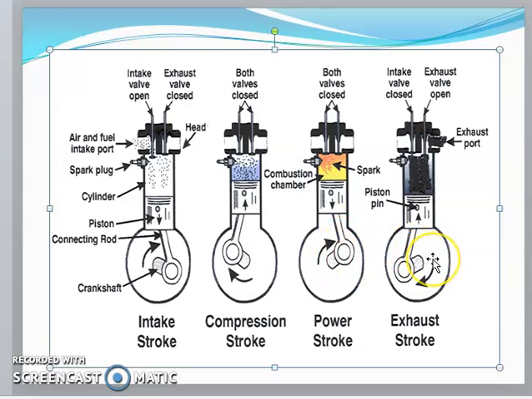And next, the last one, the exhaust stroke. During this stroke, the piston moves from top dead center to bottom dead center. During this time, the inlet valve will be closed because the fresh air-fuel mixture is ready for the next suction stroke, but the exhaust valve will be open. The piston moves from bottom to top dead center, and the burned gases will be released to the exhaust port. This is called the exhaust stroke.